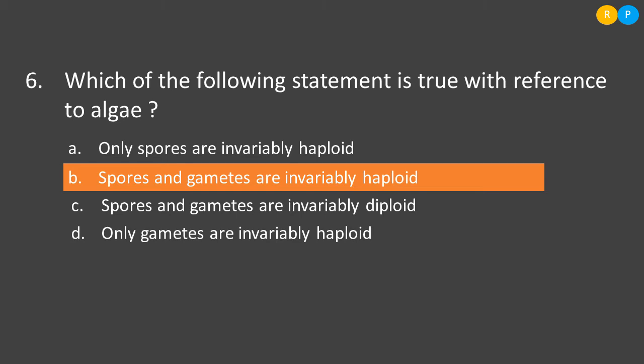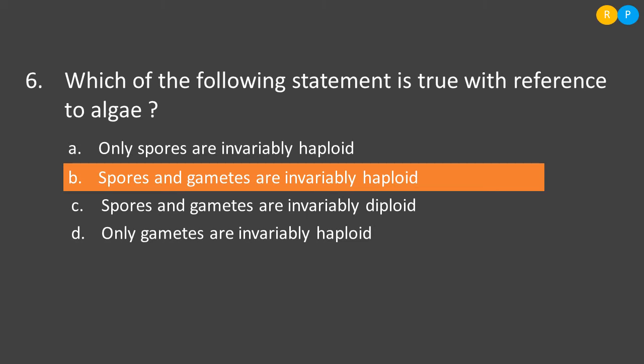Gametophytic plant body will be having how many sets of chromosomes? One set. So because of that, the gametophytic plant body will produce gametes. They are haploid in nature. So here they have given only spores are invariably haploid. This is not a correct one, because gametes formed are also haploid in case of algae.